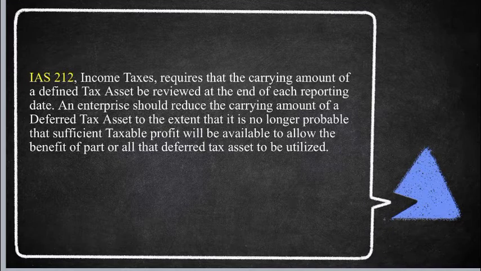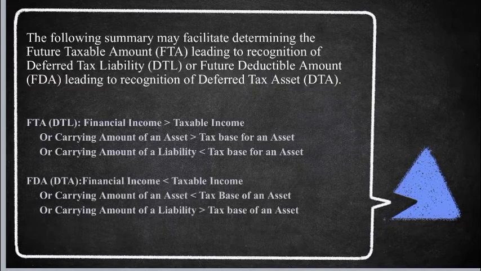IAS 12 Income Taxes requires the carrying amount of deferred tax asset be reviewed at the end of each reporting date. An enterprise should reduce the carrying amount of deferred tax asset to the extent that it is no longer probable that sufficient taxable profit will be available to allow the benefit of part or all the deferred tax asset to be utilized. The following summary may facilitate determining the future taxable amount, leading to recognition of deferred tax liability, or future deductible amount, leading to recognition of deferred tax asset.